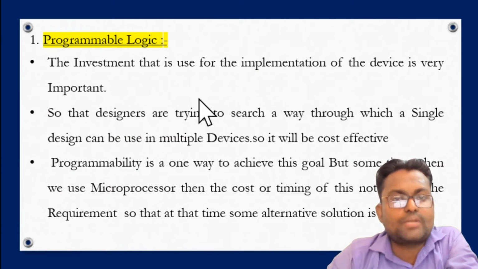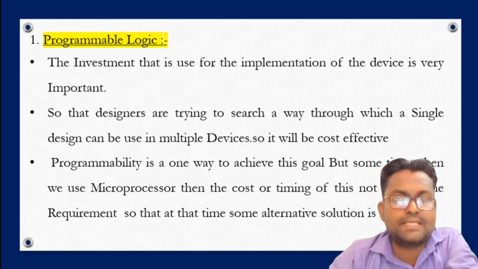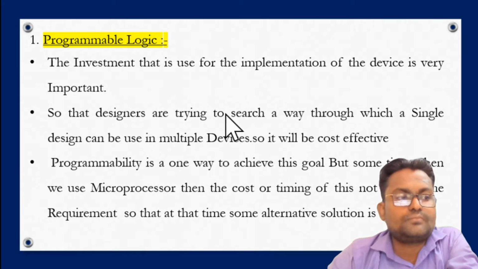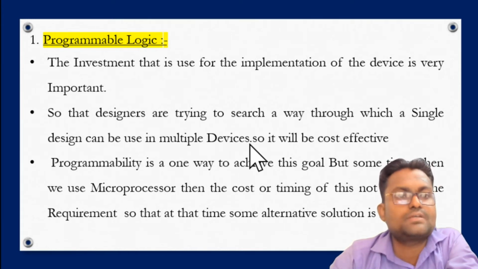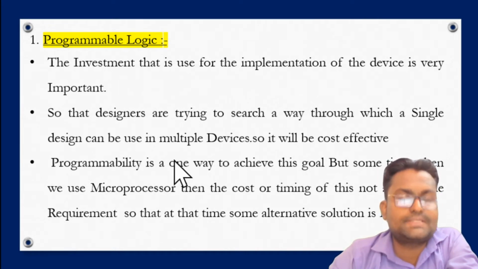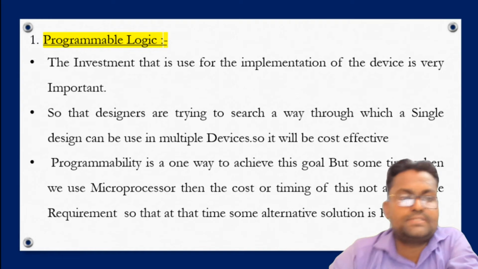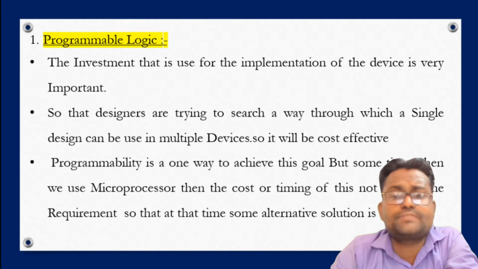Now what is the meaning of programmable logic? When any programmer or designer designs a CMOS circuit, the first thing that matters a lot is the cost of the system. The designer first goes for a design approach which is more cost effective, so designers try to find a way through which a single device can be used in various types of systems.